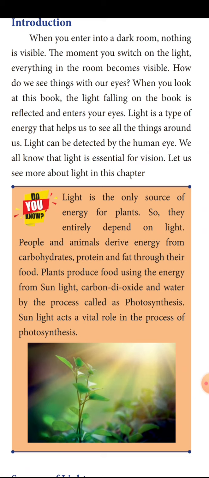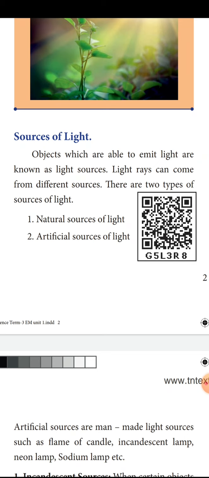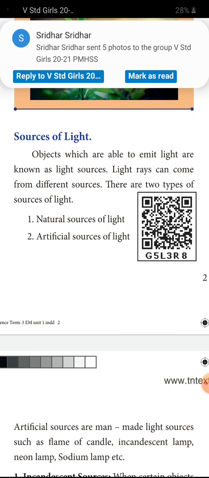What is the property that connects the eye and the light? It is reflection. Reflection of light only we are seeing. Okay, then sources of light. What are all the sources of light? Two sources of light are there. One is natural sources of light, another one is artificial sources of light. Two types of source. Objects which are able to emit light are known as light sources. The object which is emitting light, which is releasing the light, is called a source of light.